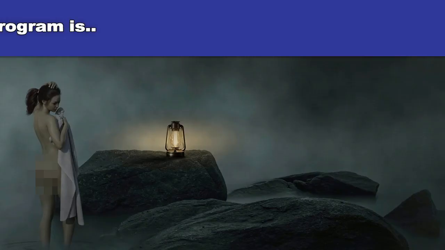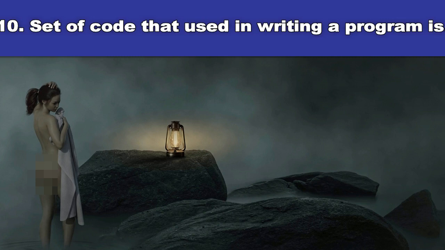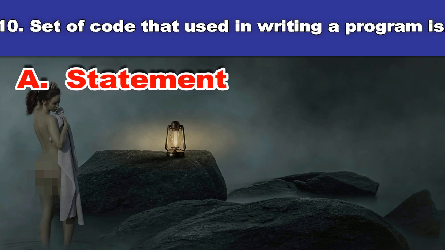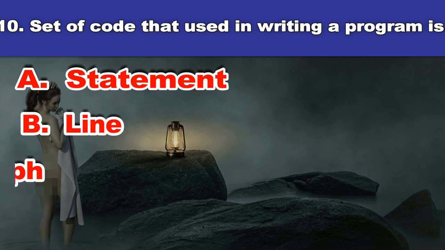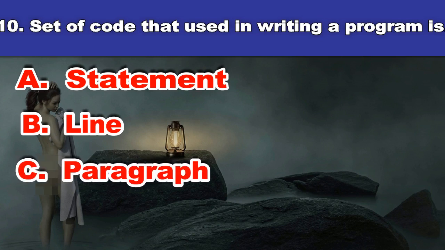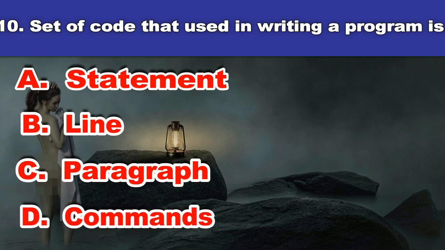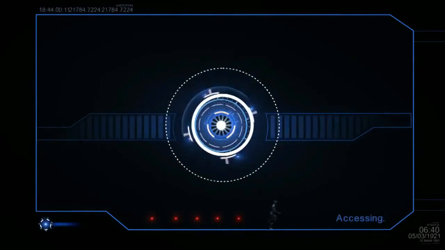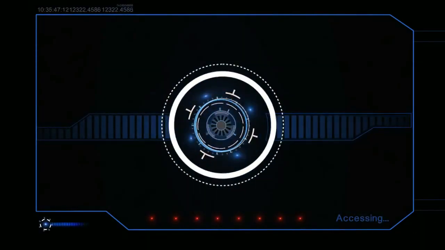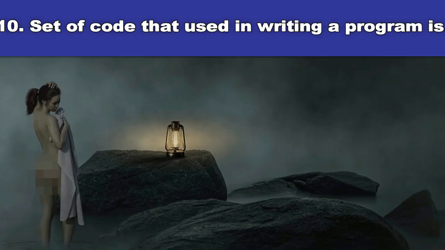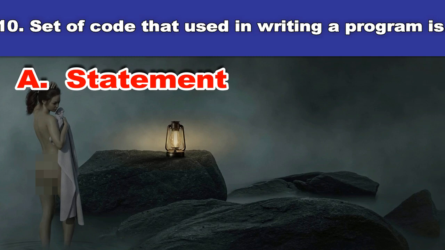10th question. A set of code that is used in writing a program is A. Statement, B. Line, C. Paragraph, D. Commands. And the answer is statement.